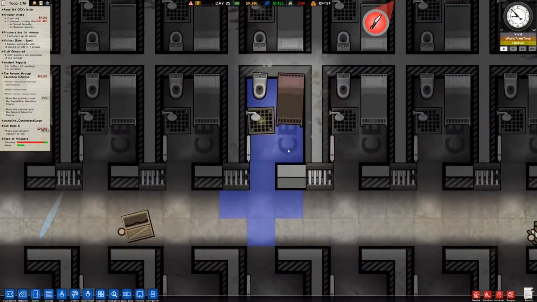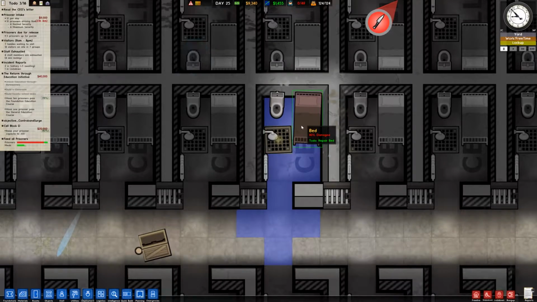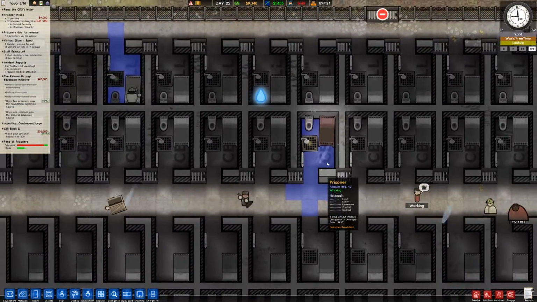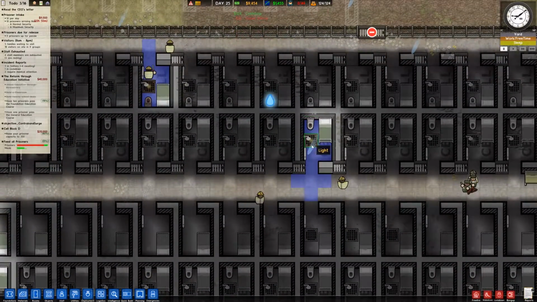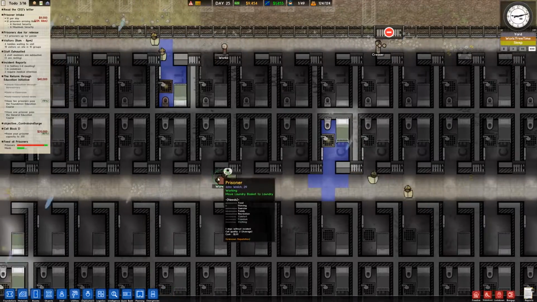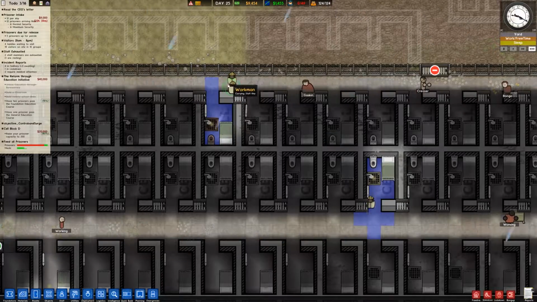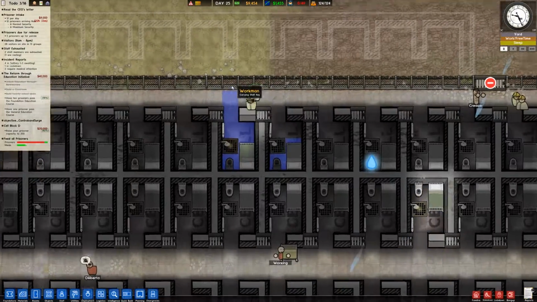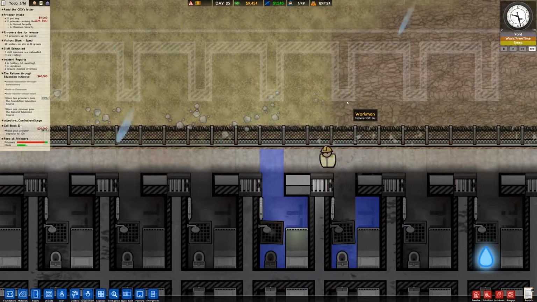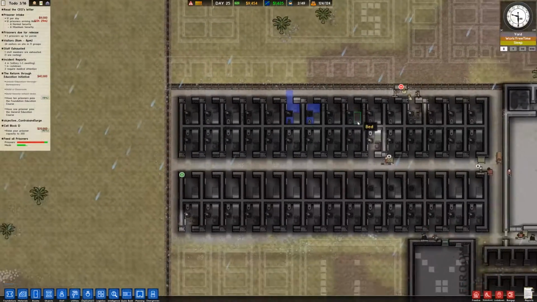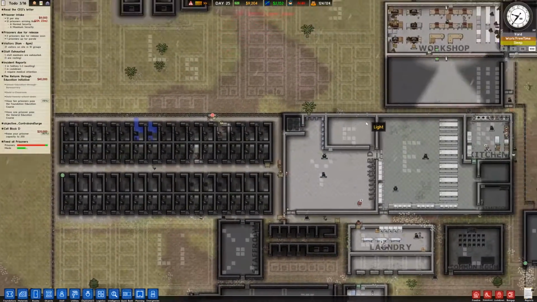This cell still does not have... Oh, it does have a drain. He's just being dangerous. He's just being upset. The drain needs fixed, people. The drain needs repaired. Let's fix that up. Same thing with this one up here. Let's fix that up. What are these guys doing? You can't decide whether or not you want to go. All right, I'm going to fire that one. You know what? Both of you. You're just dinking around on the job. Get out of here. I'm such a harsh boss.